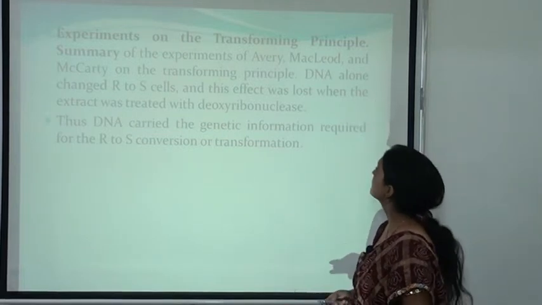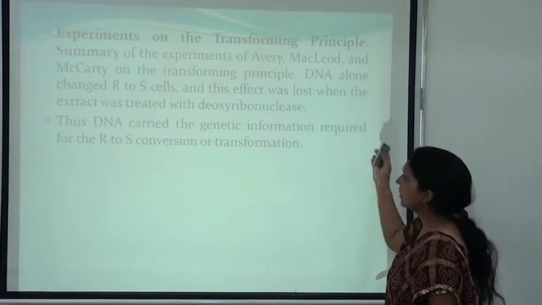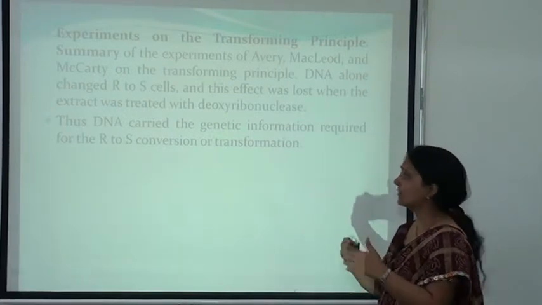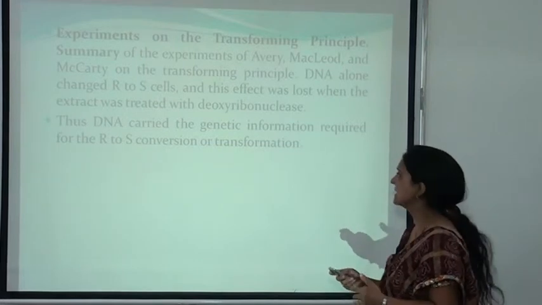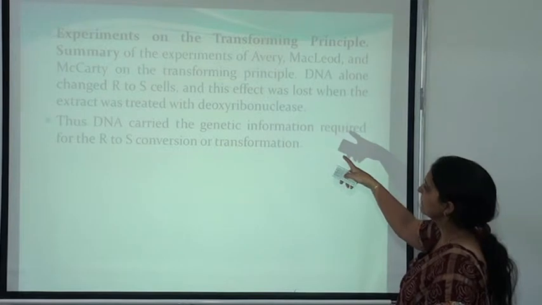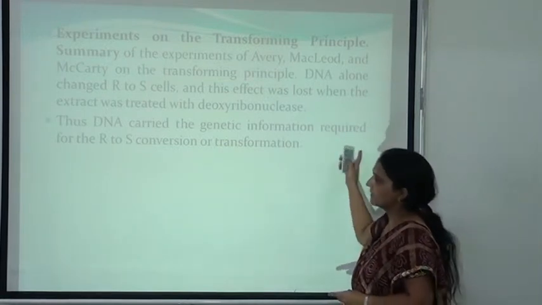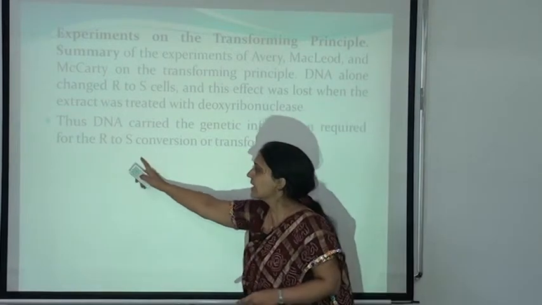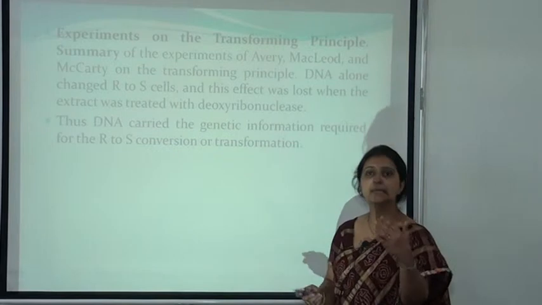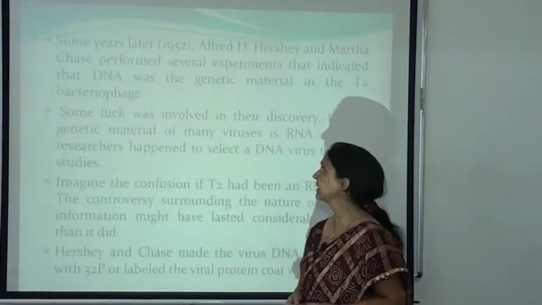So, experiments on the transforming principle. This is the summary of the experiment by MacLeod and McCarty on the transforming principle. DNA alone changed R to S cells, that is rough to smooth cells, and this effect was lost when the extract was treated with deoxyribonuclease. Thus DNA carried the genetic information required for conversion of R to S, or the transformation. It means that here Griffith proved that DNA is the genetic material.